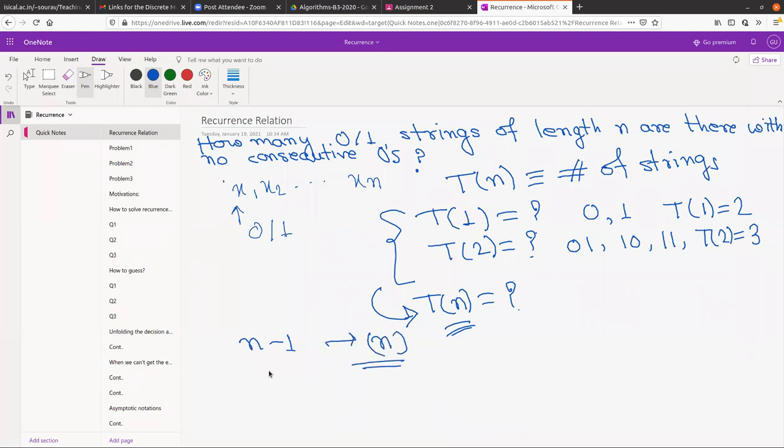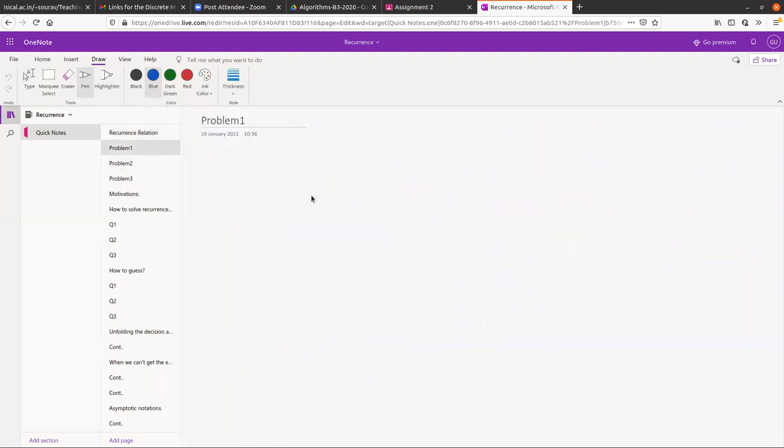This is our induction hypothesis, and this is our inductive step. So here, suppose someone magically gives you T1, T2, up to Tn minus 1. If someone provides those results to you, can you find Tn?